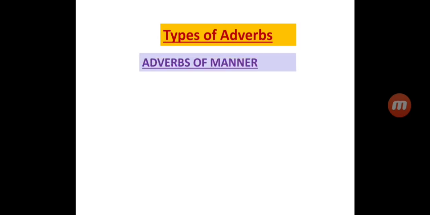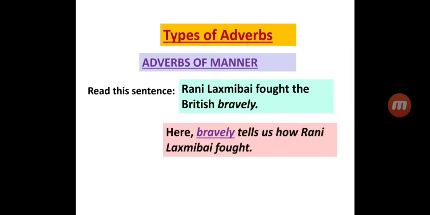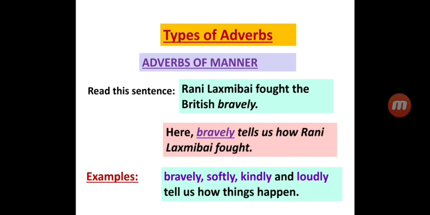There are different types of adverbs. First, let me explain you adverbs of manner. Read this sentence. Rani Lakshmibai fought the British bravely. Here, bravely tells us how Rani Lakshmibai fought. Now here are another examples of adverbs of manner. Bravely, softly, kindly and loudly tell us how things happen.